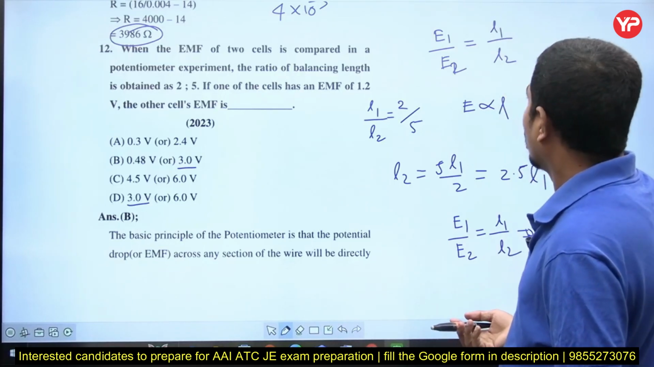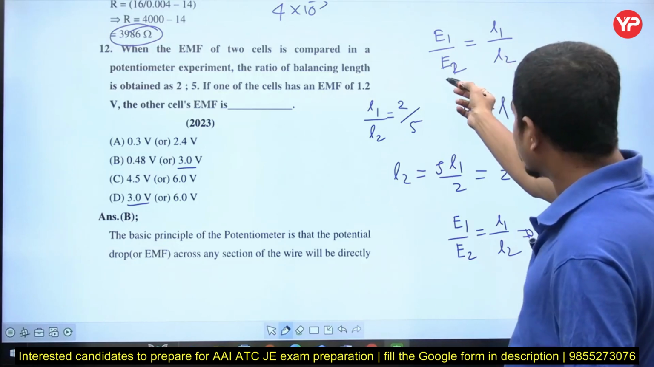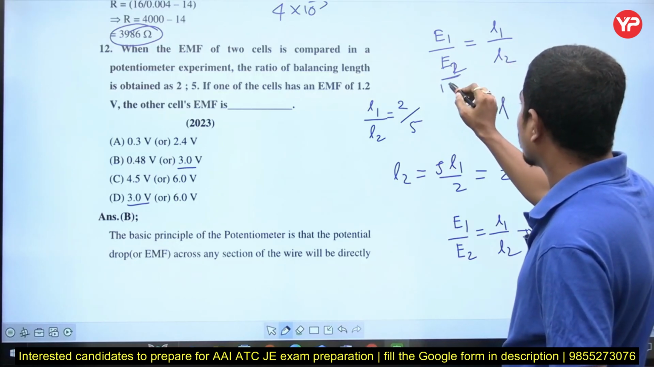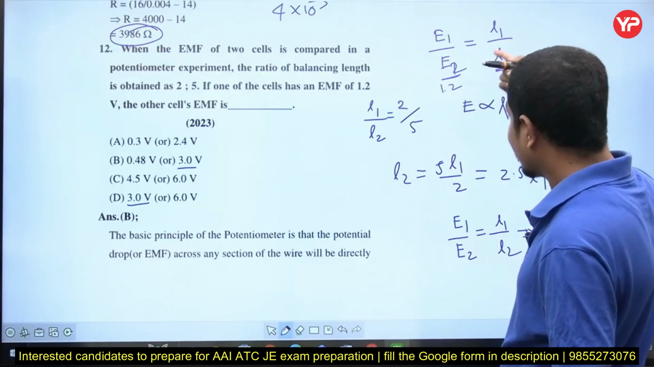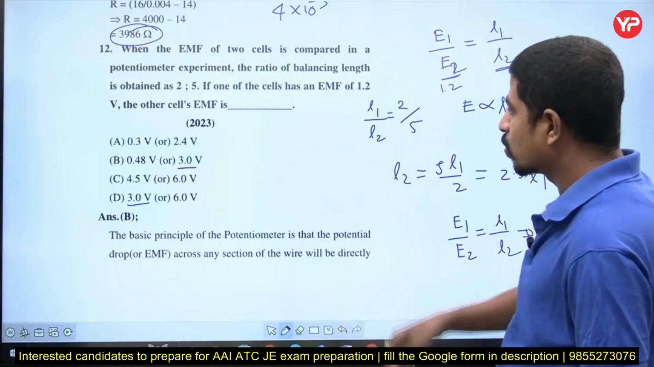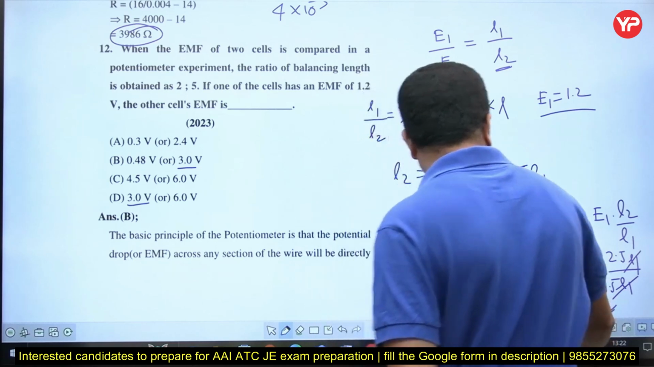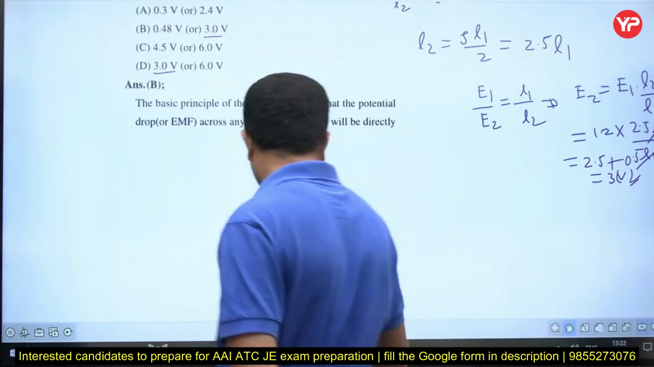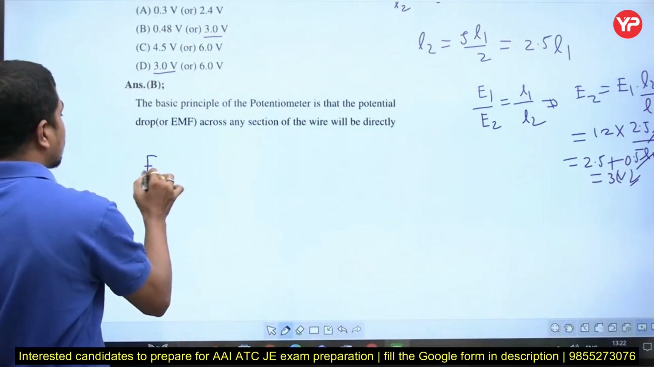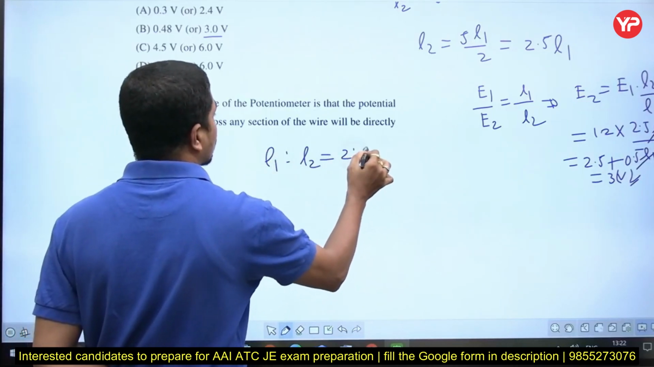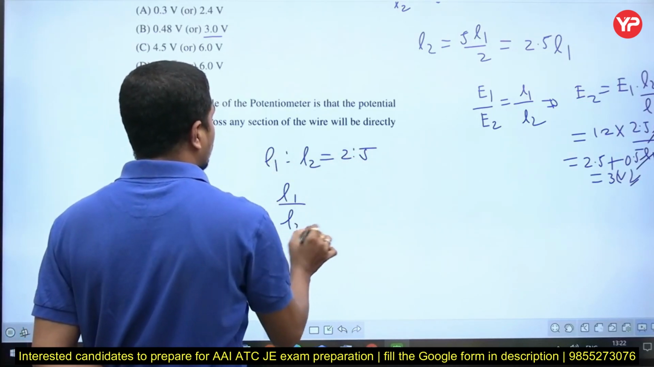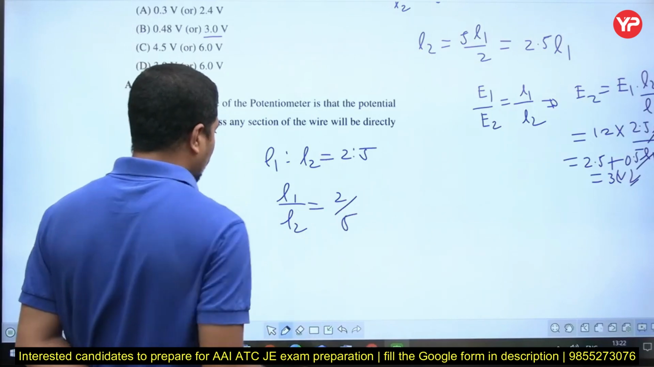So that 1.2, see E2 we have, how much is it? 1.2. And L2 we have, what is L2? Means at a length of L2, then you have to take L1. If you solve it, you are going to get, see, I will do it here. E is directly proportional to L, and L1 is to L2 is equal to 2:5. So L1 by L2 is equal to 2/5 we got, right?